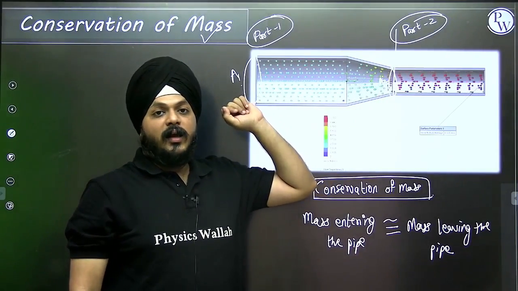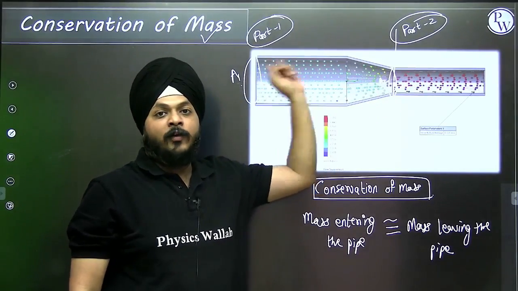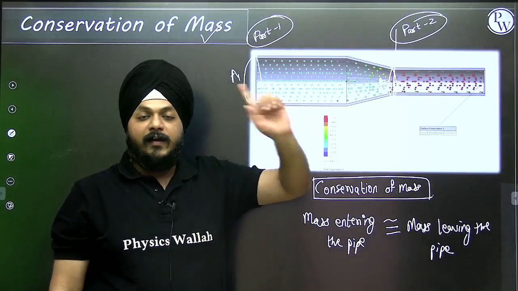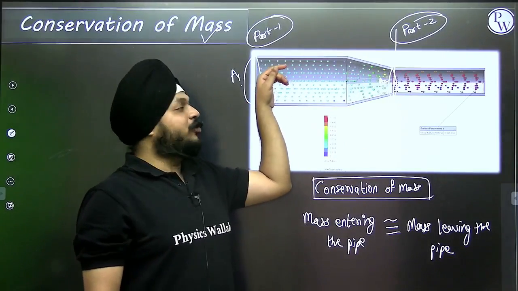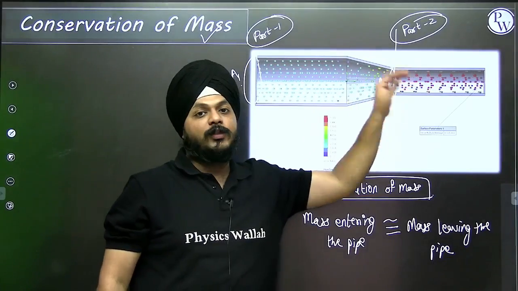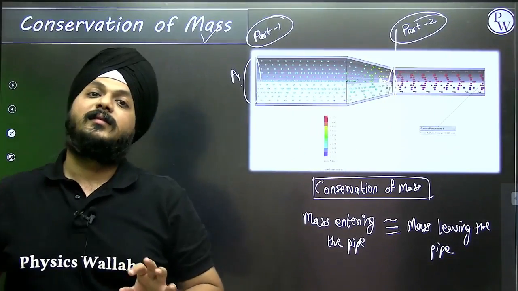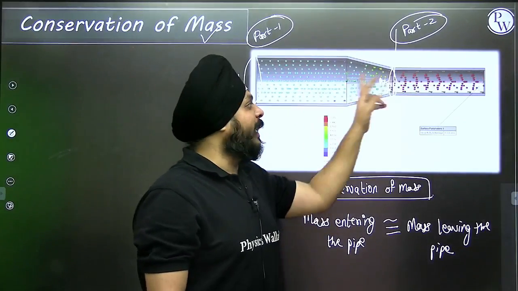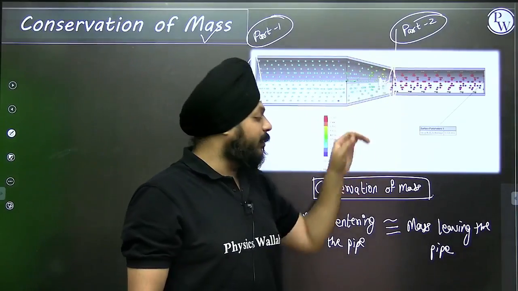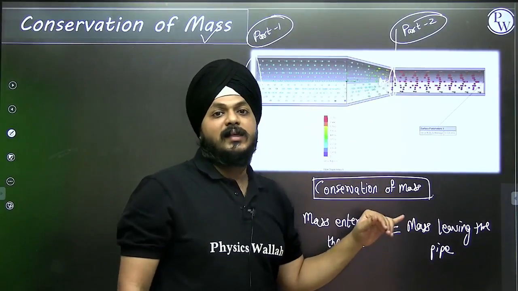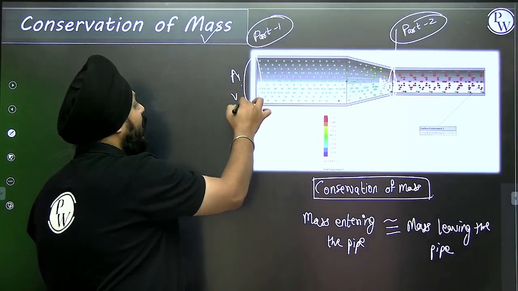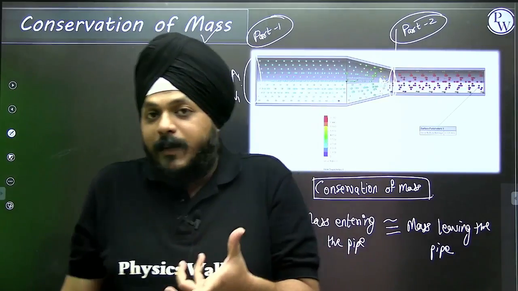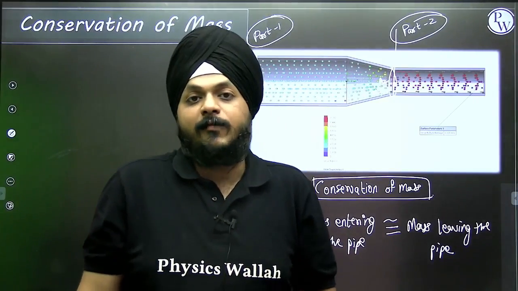If there is a difference in the area of cross section, then obviously the rate of flow of the fluid will get affected. Here the velocity of the fluid will be something else, and here it will be something else. If you want to conserve this mass, then there should be some relation between area and velocity.